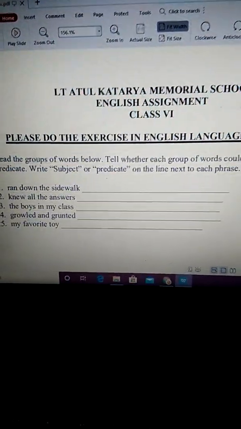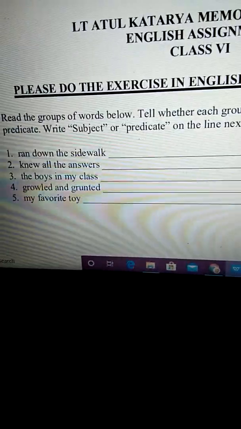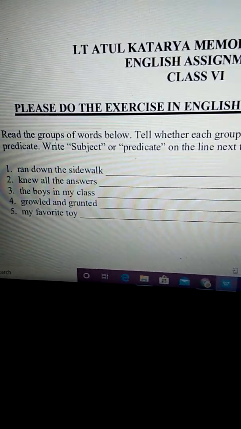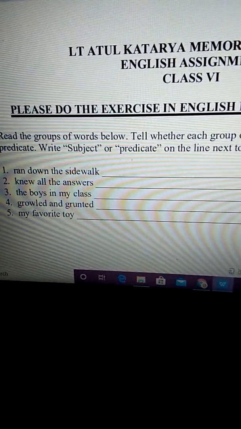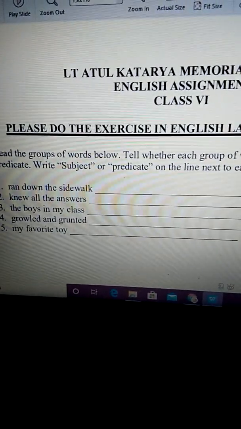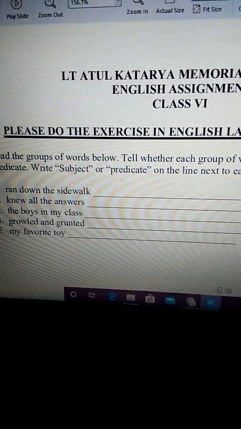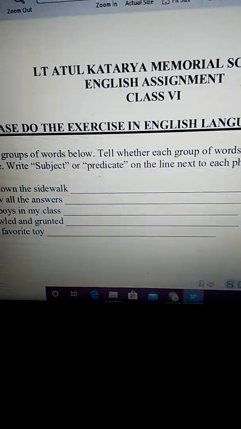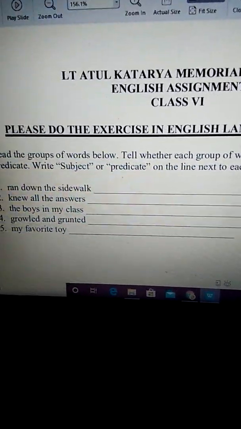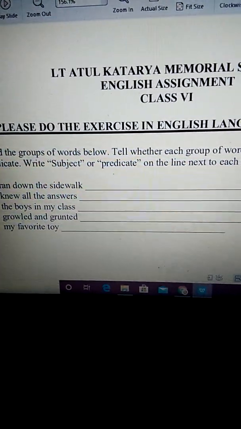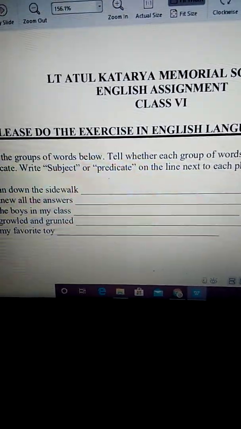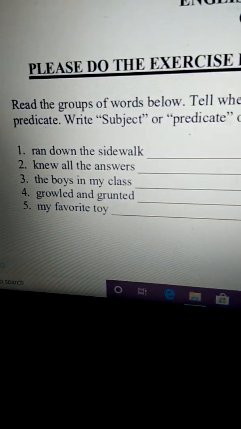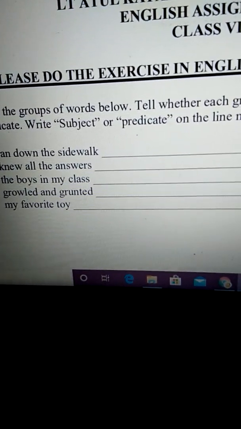And along with this, I am giving you only 5 sentences on subject and predicate. Hope you remember what is subject and predicate. I am doing just a quick recap. A subject in the sentence is the one who is the speaker of the sentence, or about whom we are speaking. Clear? That is the subject. And the predicate is what action the subject is doing. That is the predicate.